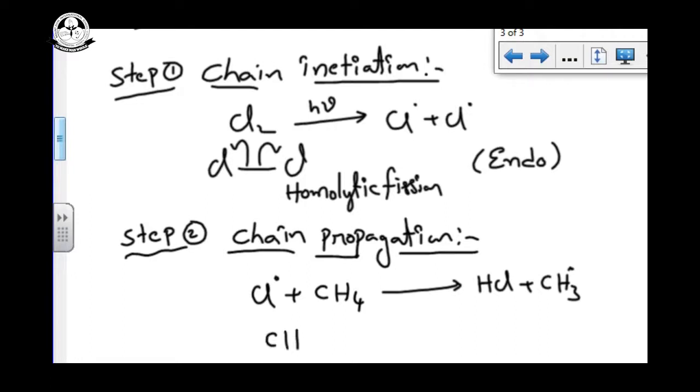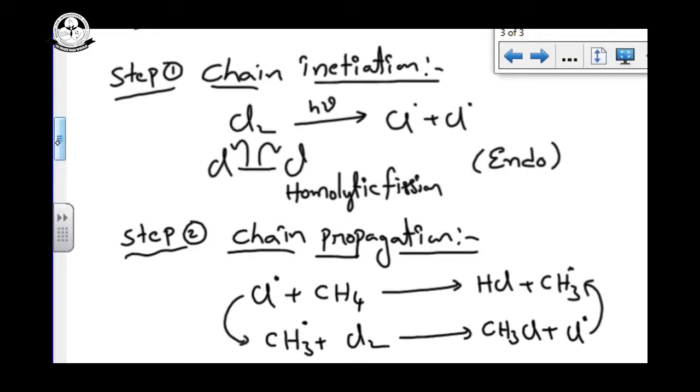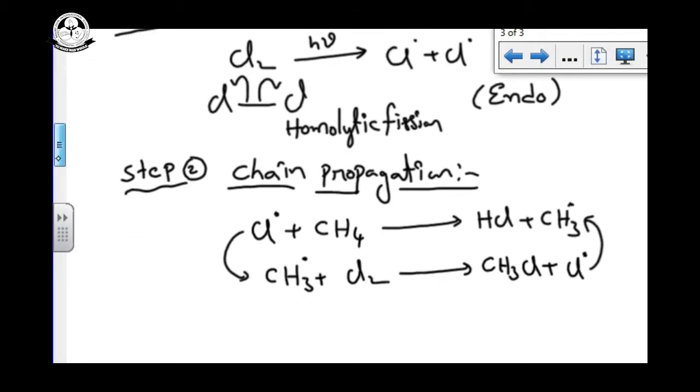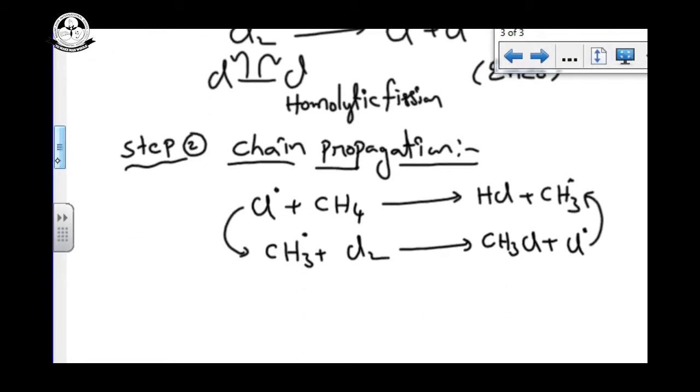That methyl free radical reacts with one more mole of chlorine to form methyl chloride plus a Cl free radical. Again the Cl free radical reacts with methane, and the same steps continue a number of times. That is chain propagation.